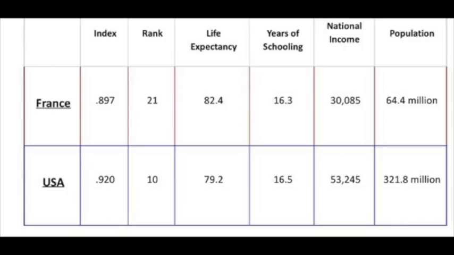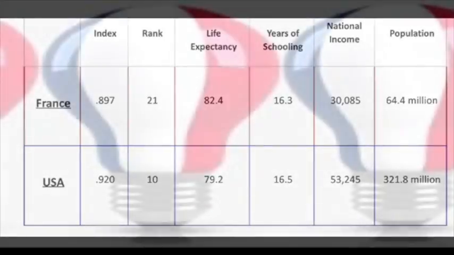As for the USA, the index is at 0.920, their rank being number 10. Life expectancy is a little lower at 79.2 years. Their years of schooling is almost the same, at 16.5 years. Gross national income is much higher at 52,245, and the population, because of the size of the U.S., is much, much larger, which is 321.8 million.